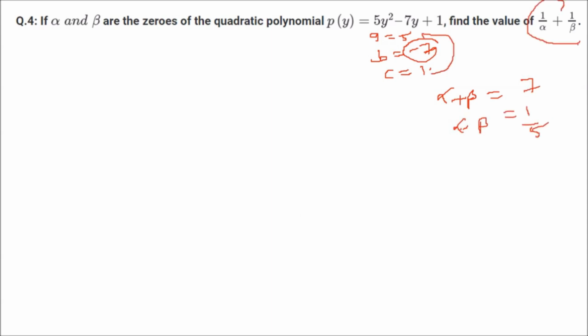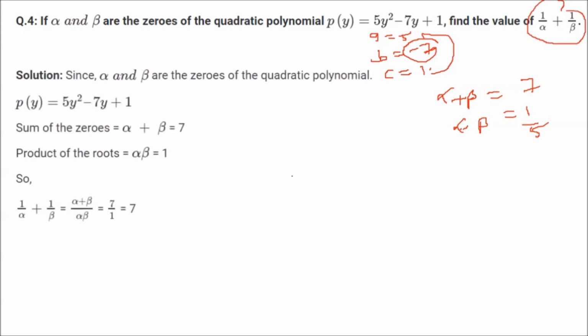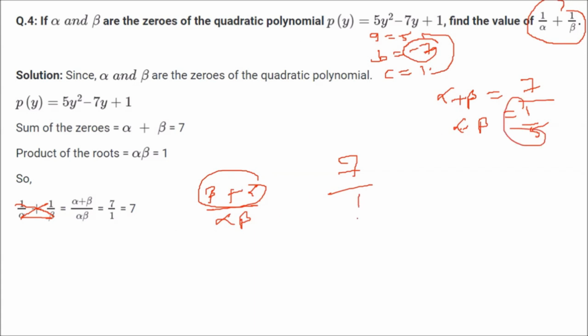This 1 by alpha plus 1 by beta can be written as, see, this is beta, multiply beta with 1, alpha with 1, so alpha by alpha beta. Now the denominator, alpha beta. So alpha plus beta can be written as which number? See, alpha into beta is c by a. Okay, alpha plus beta is what? 7. What is alpha into beta? Alpha into beta is 1 by 5. Right? So you get 7 into 5, 35.